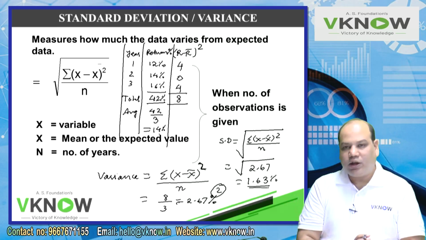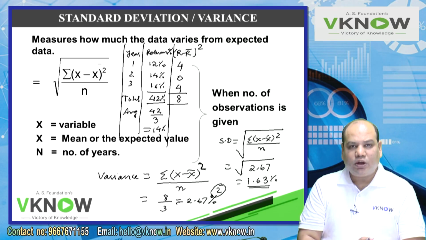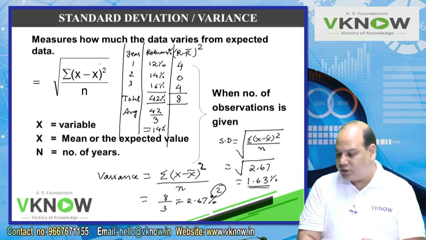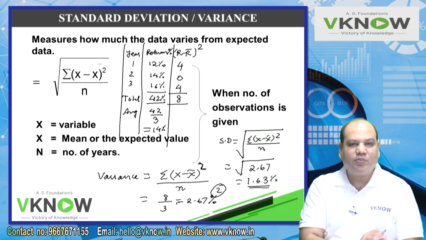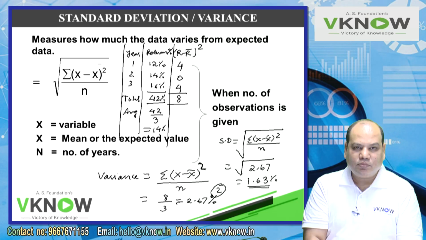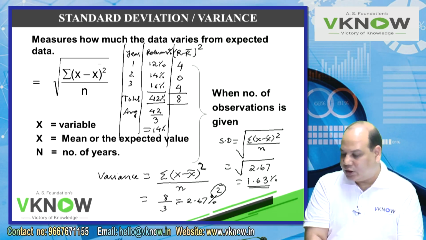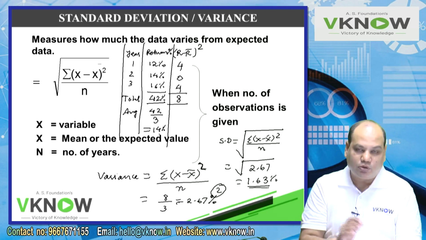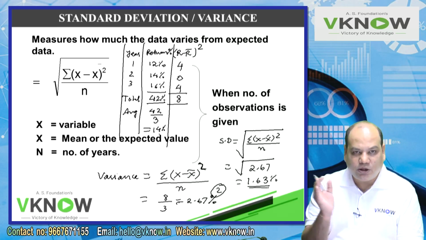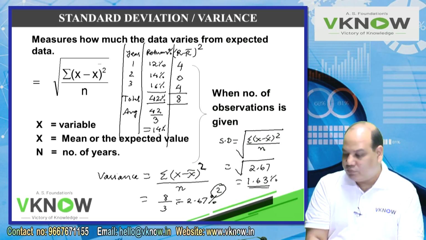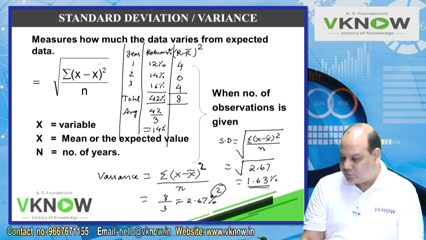It means that on an average, the data deviates 1.63% from the mean. It can be less also, it can be more also. If it is more, it is actually a benefit for us. But because we are trying to analyze risk, we are always looking at the possibility that the return may go down. I hope you have written.